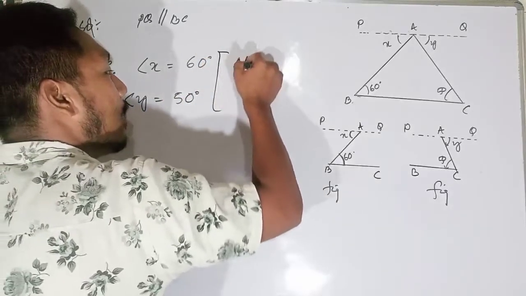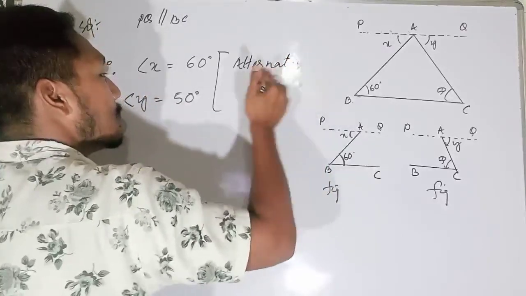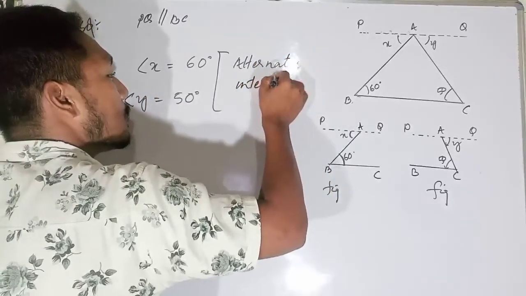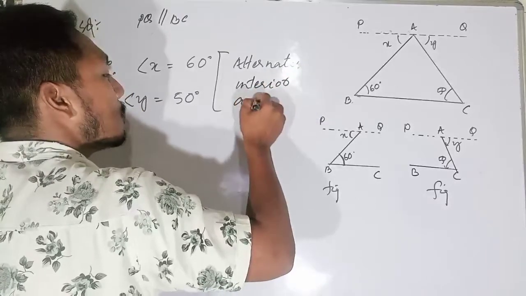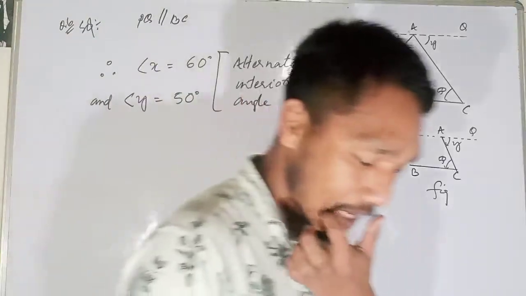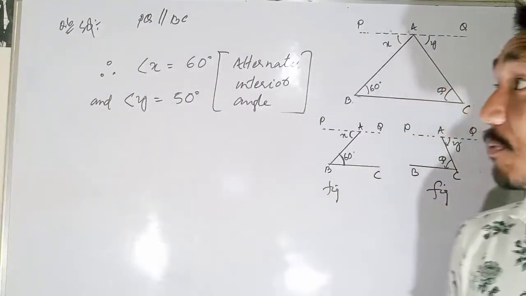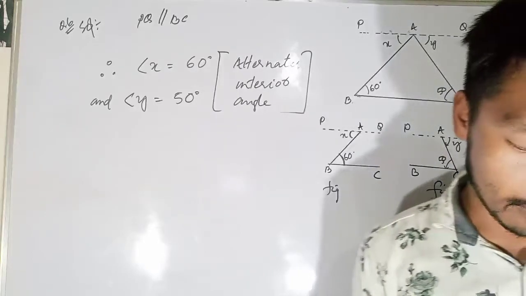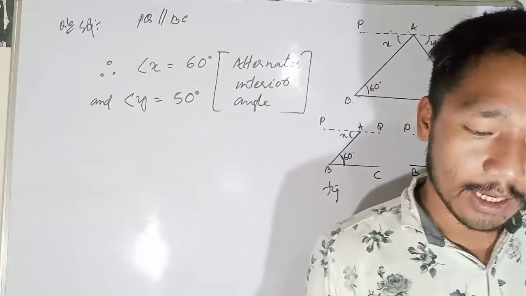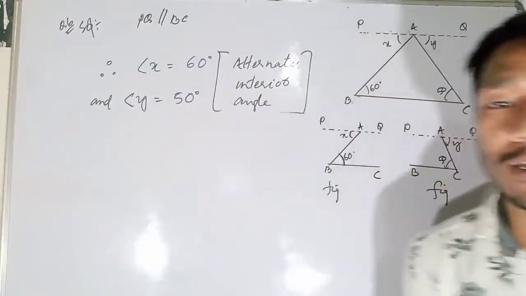Because they are alternate interior angles. It's very easy. No calculation is needed. Since PQ is parallel to BC, angle x is equal to 60 degrees and angle y is equal to 50 degrees.